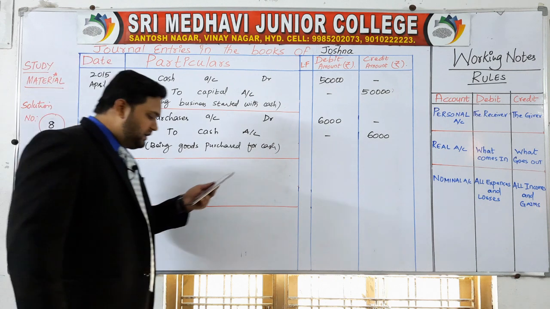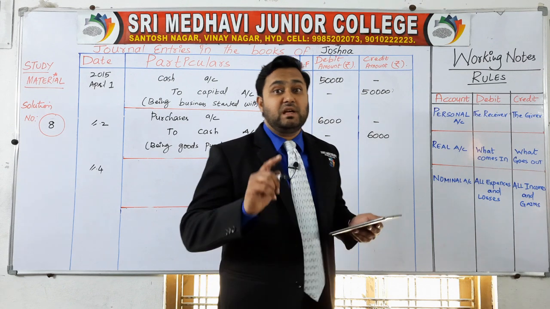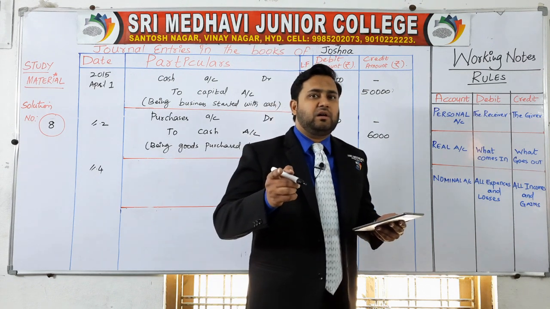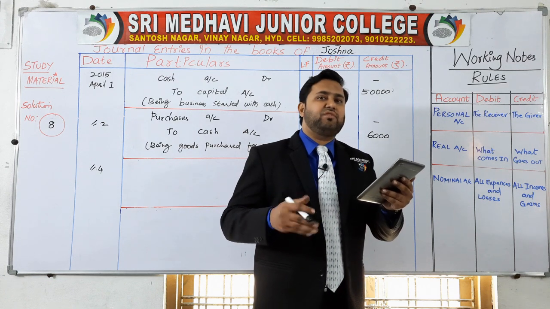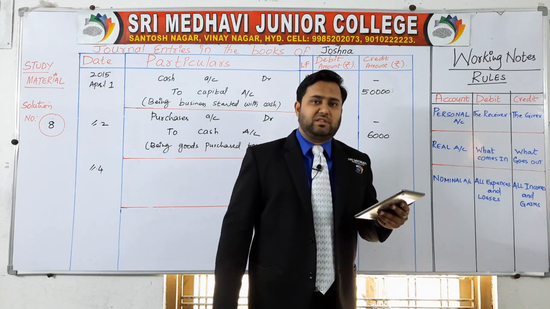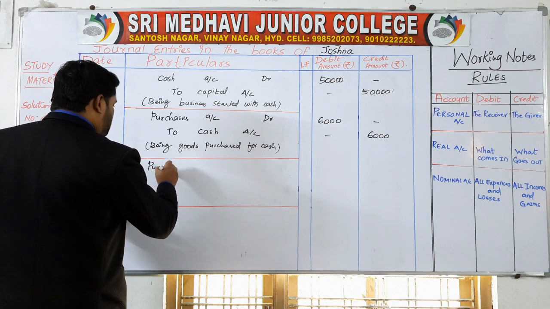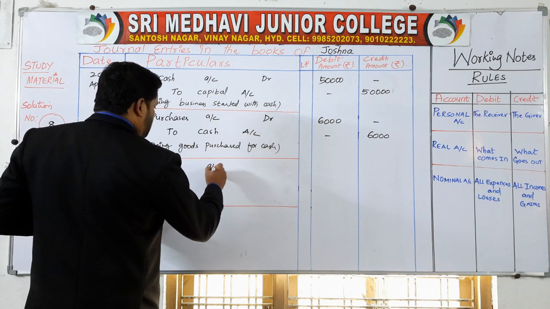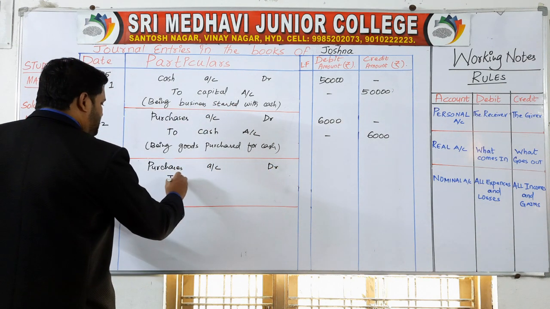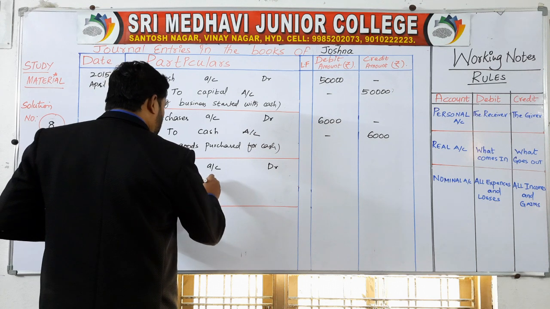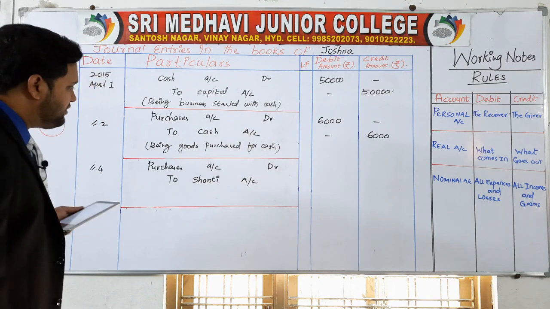purchase goods on credit from Shanti. So here you have to write the name of the party because it is on credit. On credit means udhar pe lena. So purchase goods on credit from Shanti, you have to write the name of Shanti. You have purchased the goods, purchase is always debit, so purchases account, debit. From whom you are purchasing? Shanti. To Shanti account. Purchase account debit to Shanti account.